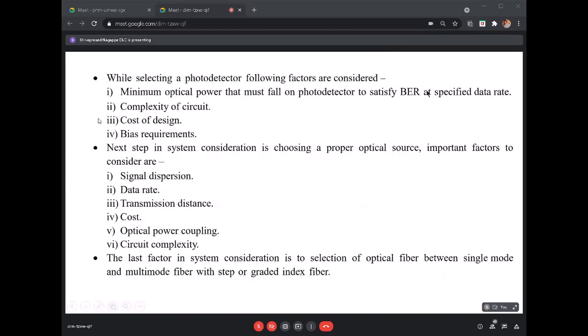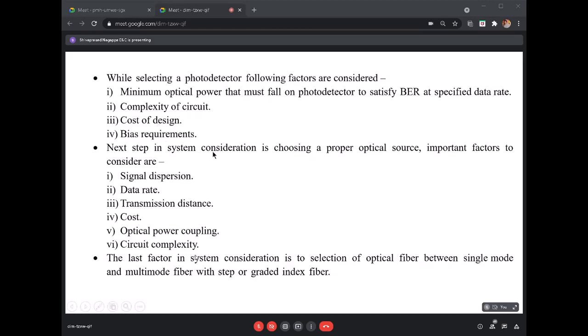So while selecting a photo detector, these parameters need to be considered. What is the minimal power that must fall on the photo detector? Because you should know what is the output power that falls on the photo detector, so that it can satisfy the bit error rate at a specific data rate. Next, the complexity of the circuit, the cost of the design and bias requirements.